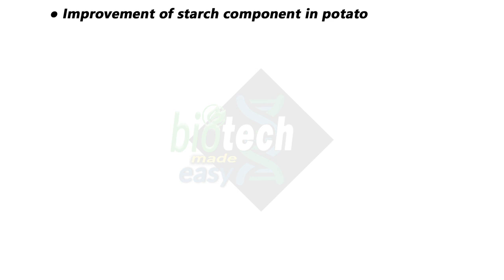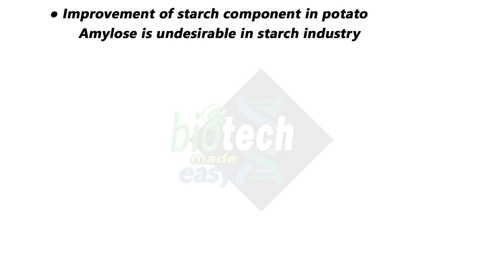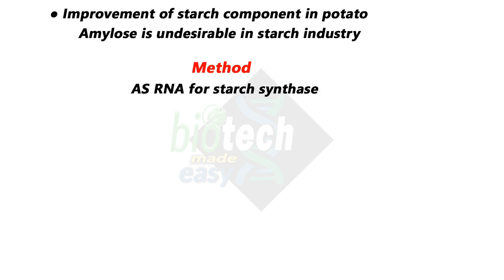Another example is improvement of starch. In the starch industry, amylose polymer is undesirable. That is not needed in the starch industry. Let's talk about the method. Antisense RNA for starch synthase is formed. What will this do? This will inhibit the production of the amylose component, and the result is that amylose-free potatoes are formed.